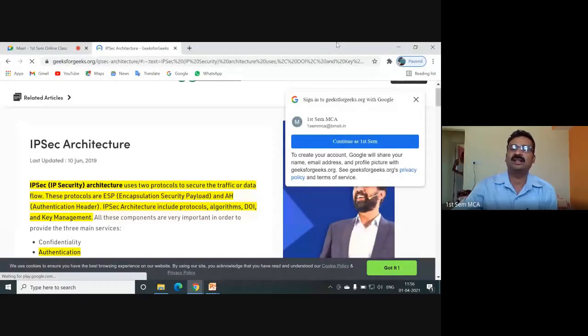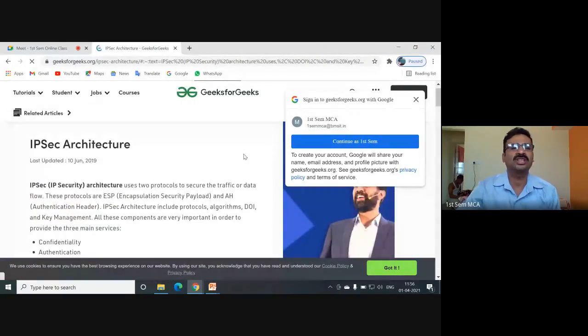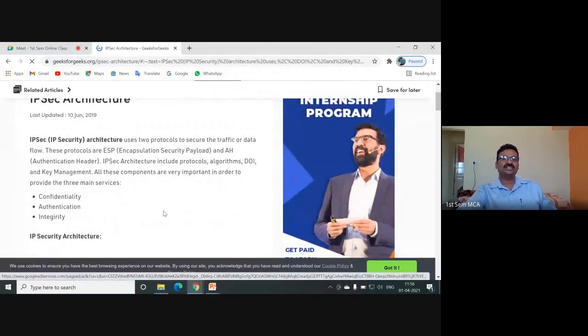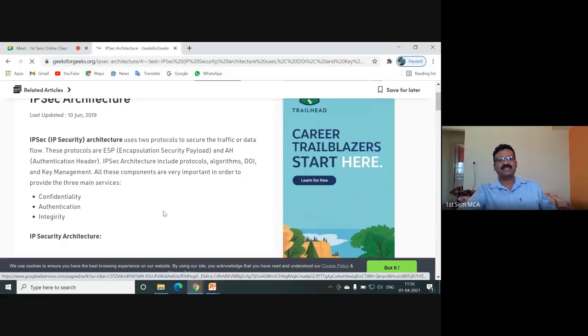Right. So we have discussed many points with respect to the IP security. As an overview, I will go through the information given in GeeksforGeeks. The same thing should also be followed by you for the examination. We have seen that IP security provides confidentiality, authentication, and integrity. These three are important in order to provide the security. IP security protocol is optional in case of IPv4 and it is mandatory in IPv6.